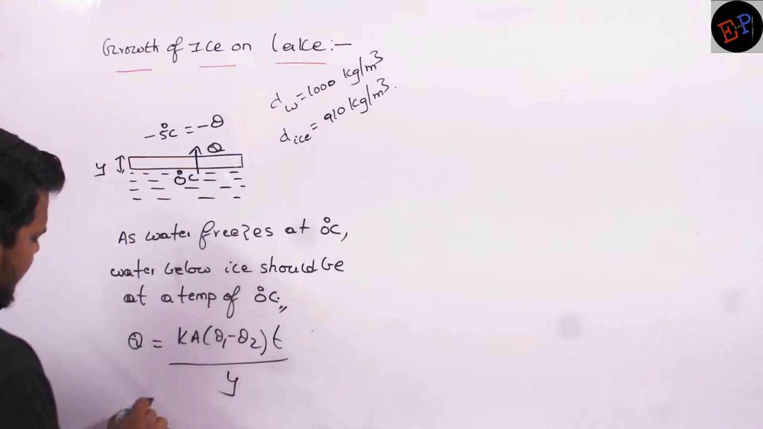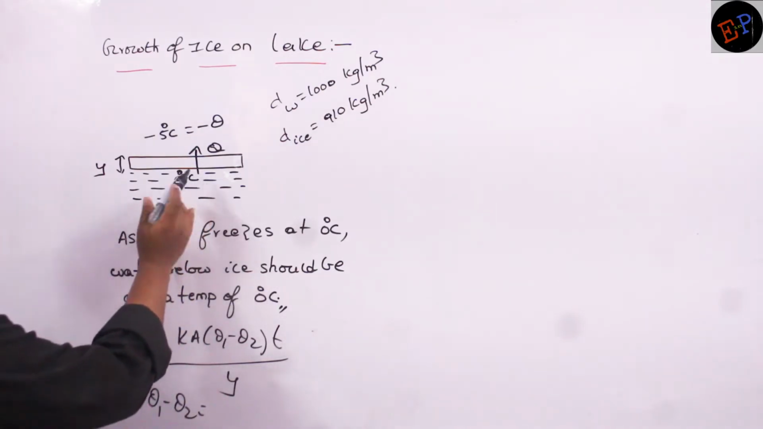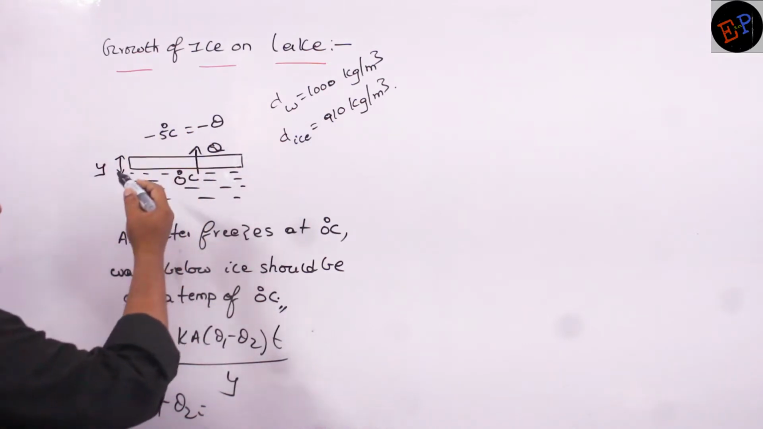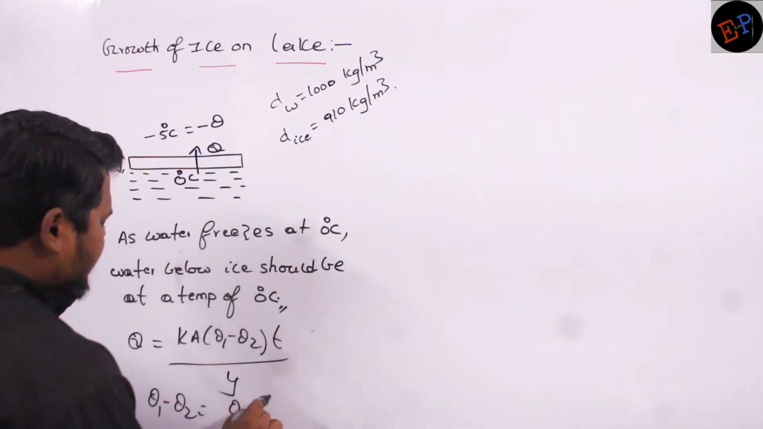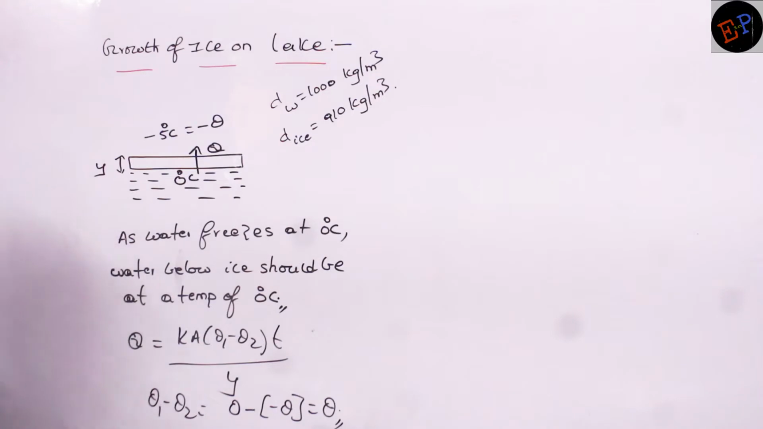Now let us see what θ1 minus θ2 is. θ1 is the temperature from which heat is traveling, and θ2 is the temperature to which heat is traveling. So θ1 minus θ2, 0 minus of minus theta, will be theta. This is the temperature difference between the water and the surroundings. Are you able to understand?